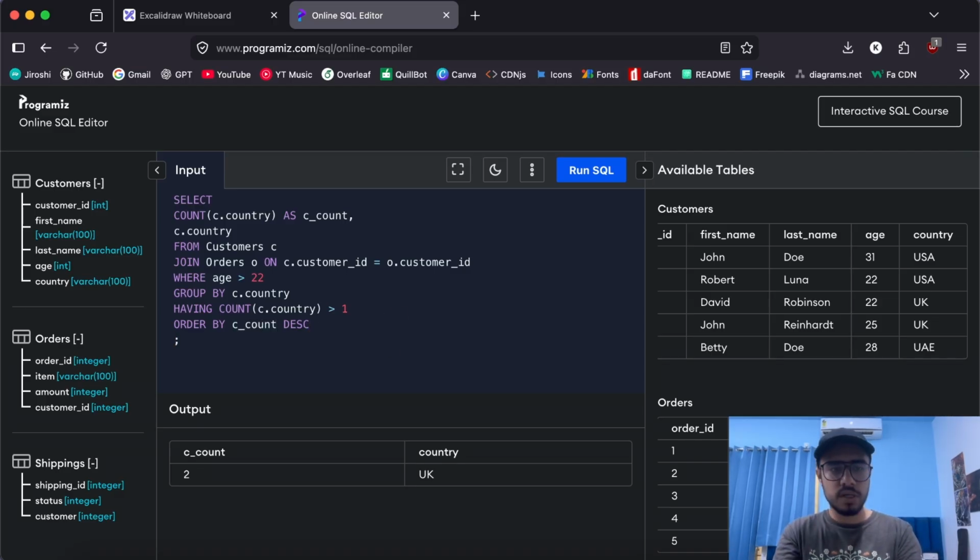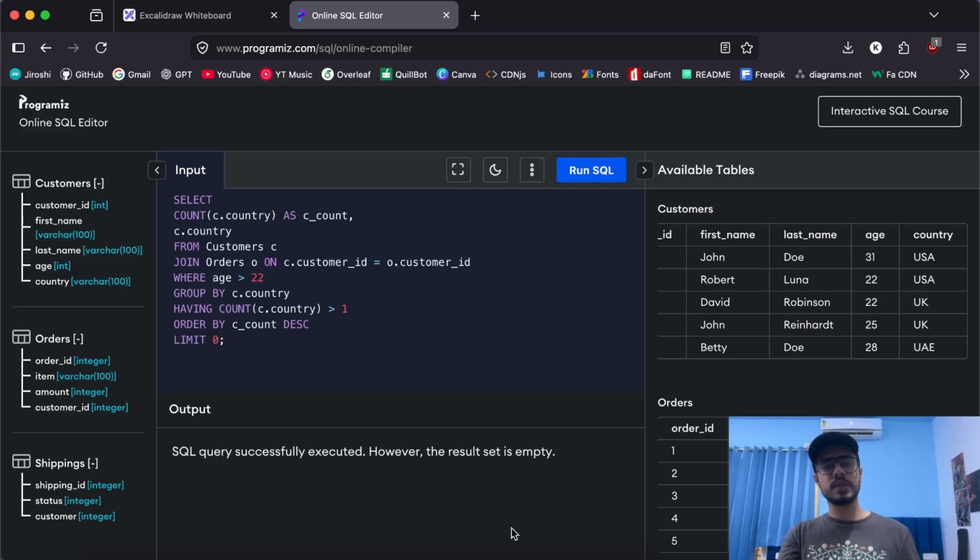So after ordering, the last thing that happens is limits and offsets. Now if you want to limit the number of rows, you can use limits. So if I do limit 1, it won't actually do anything because there's only a single row. I can do limit 0, and let's see, we got an empty set. That's because I've set the limit to 0. This is the last thing that happens during the SQL query. Limit executes at the last moment.